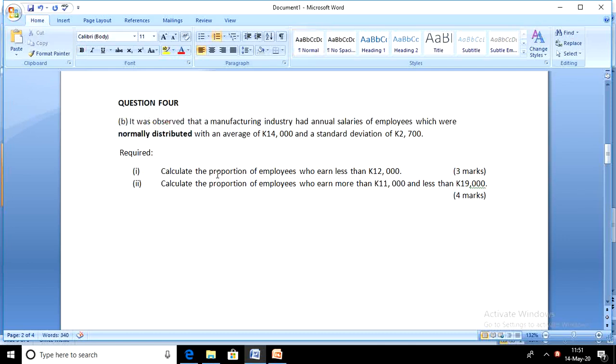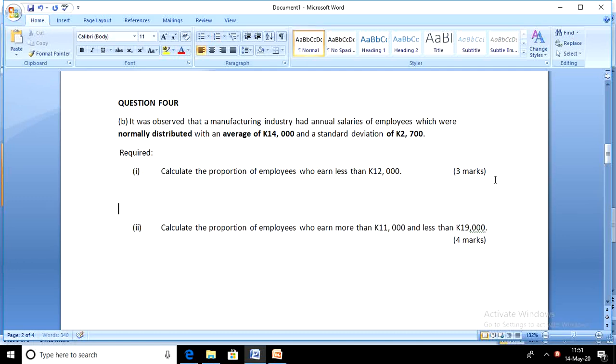So it's easy to identify normal distribution because you'll be told that this is normal distribution. So normally distributed with the average of 14,000, that's the mean of 14,000, and the standard deviation of 2,700 required. Calculate the proportion or percentage of employees who earn less than 12,000.